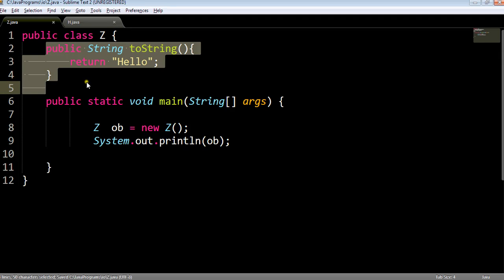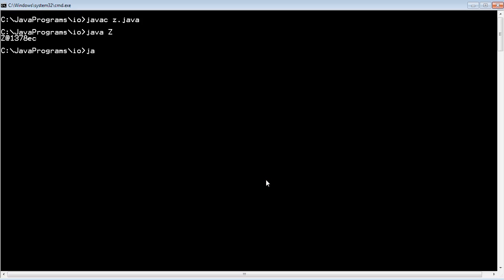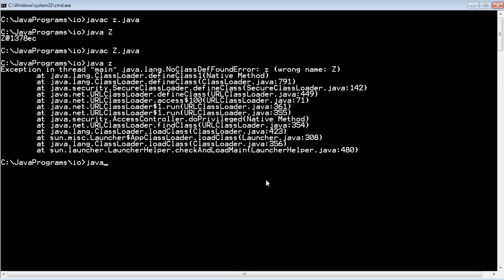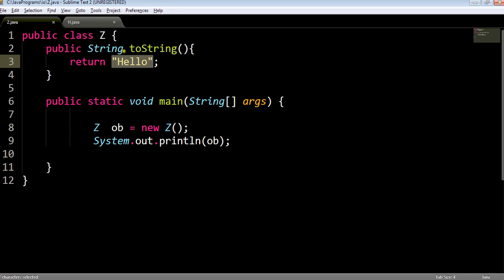Now we again save this class. Whenever I print this object, the overridden version of toString will be called, and as many times as I print this object, that many times this hello will be printed on the screen. As you can see, I compile the program, that is Z.java, and whenever I run this program, that is Java and then Z, sorry, I mentioned a small z there, Java Z. Now see, I clear the screen again, Java Z. See, the hello is printed because now this overridden version has been called.